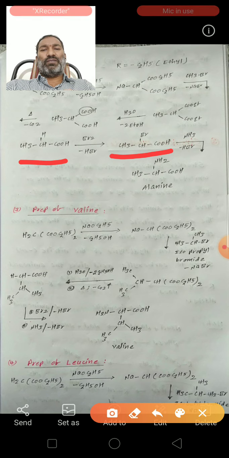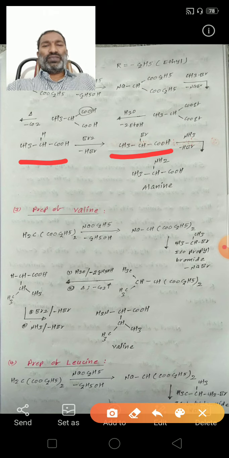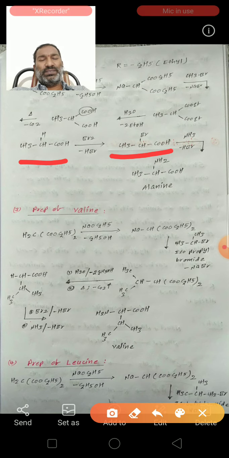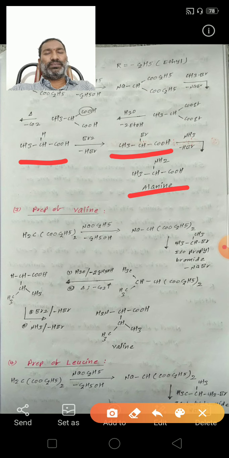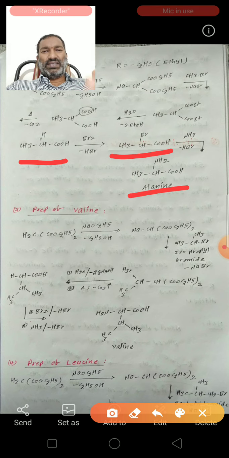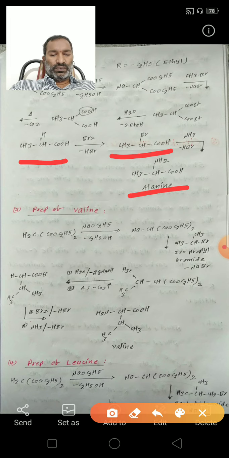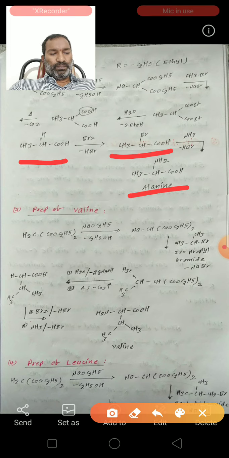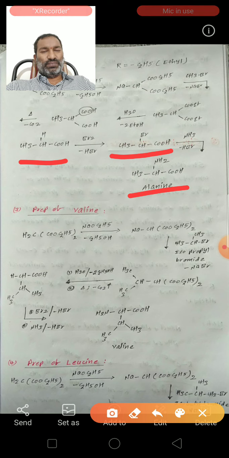This alpha bromo carboxylic acid reacts with ammonia. Nucleophilic substitution takes place and forms alanine. So this is the mechanism of amino acid synthesis from malonic ester.